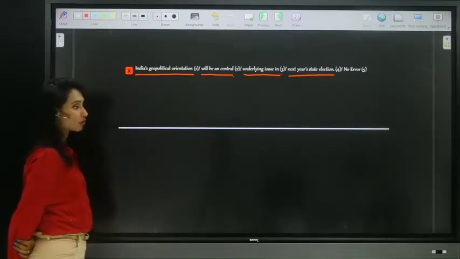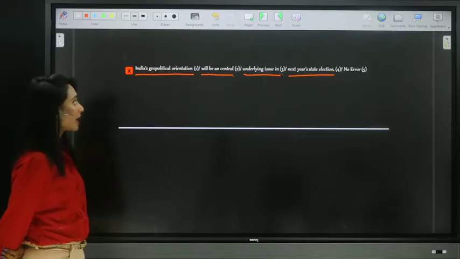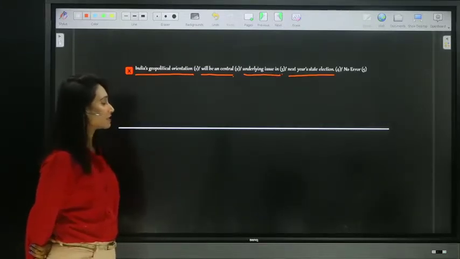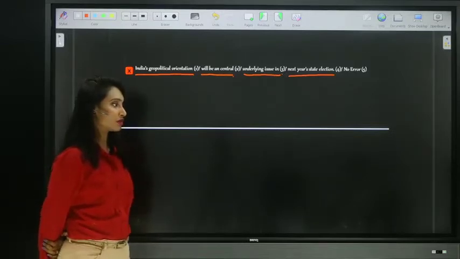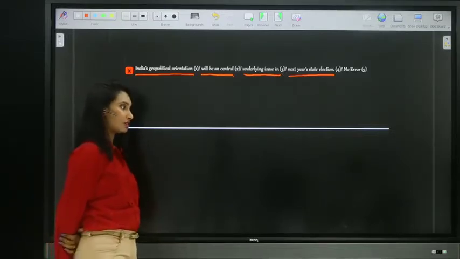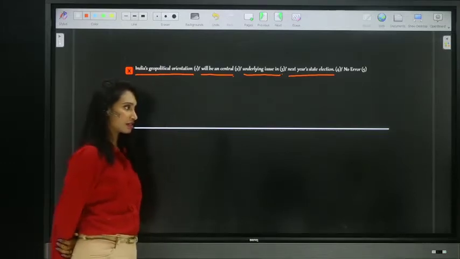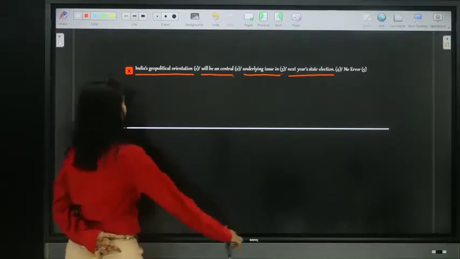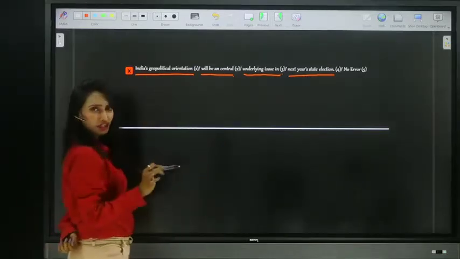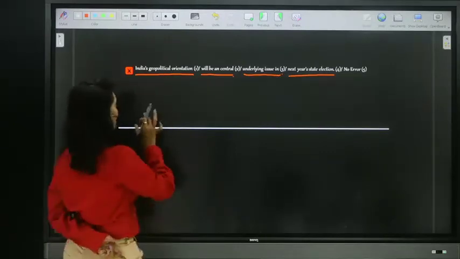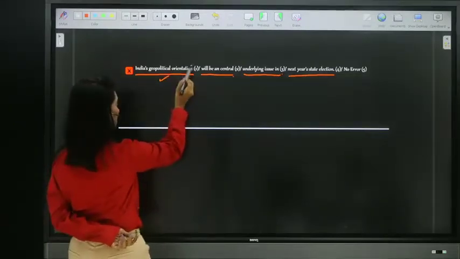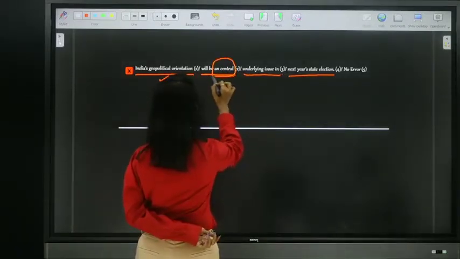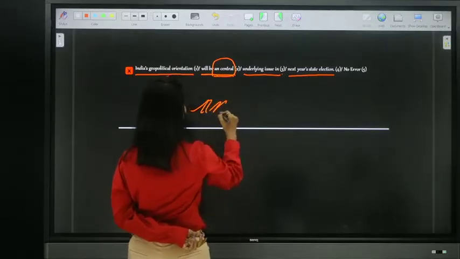India's geopolitical orientation will be an central underlying issue in next year's state election. So Srinivas Rao answered, Angela answered. Okay, right, guys. See, India's geopolitical orientation. There is no article and no correction there, so the first one is correct. The second one is "an central." Can you go with "an central"?